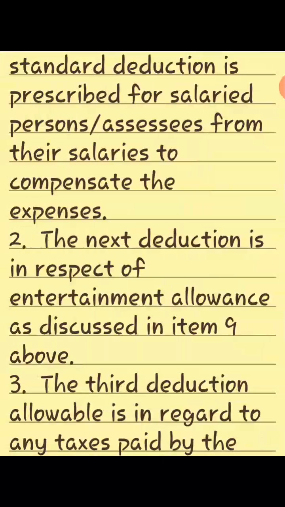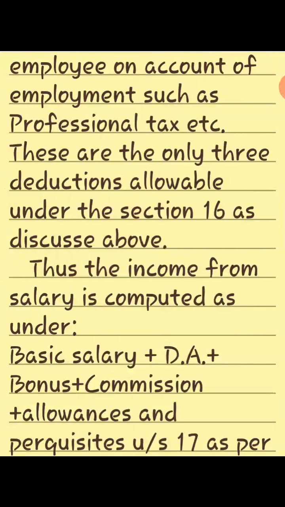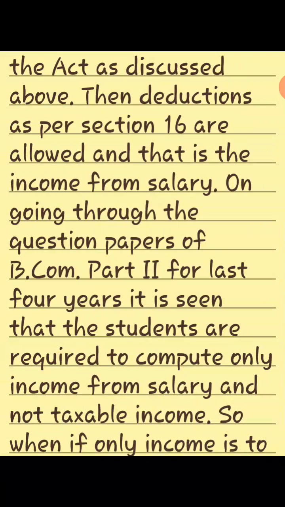2. The next deduction is in respect of entertainment allowance as discussed in item 9 above. 3. The third deduction allowable is in regard to any taxes paid by the employee on account of employment, such as professional tax, etc. These are the only 3 deductions allowable under section 16 as discussed above. Thus, income from salary is computed as under: basic salary plus DA plus bonus plus commission and other allowances and perquisites as per the Act as discussed above. Then the deductions as per section 16 are allowed, and that is the income from salary.